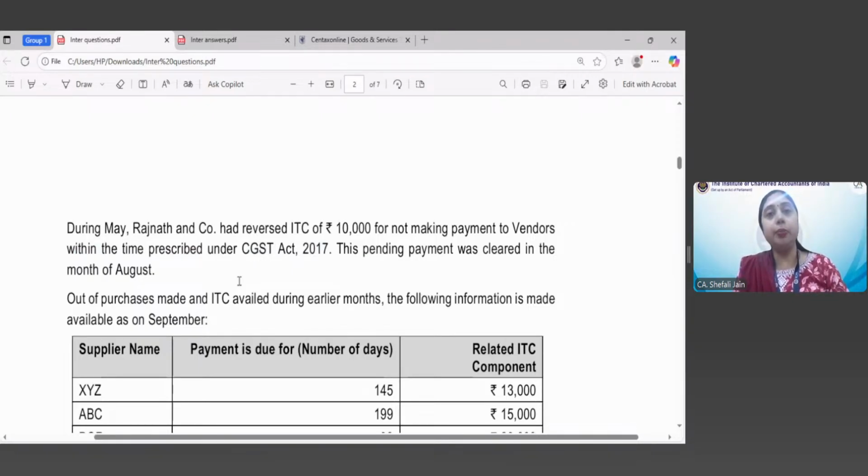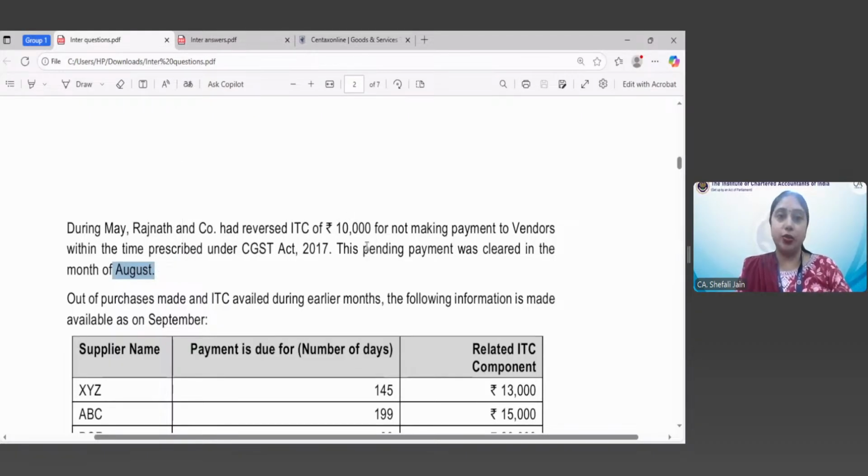Now, suppose after 180 days, after 200 days, you make the payment. So when you make the payment, in that very month you can re-avail the credit. Okay, that is the provision. So now here the payment has been made in the month of August. So can we say that he can re-avail the credit in the month of August?